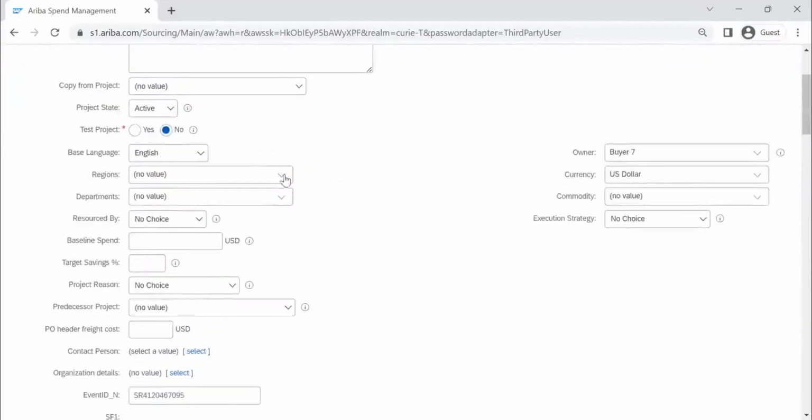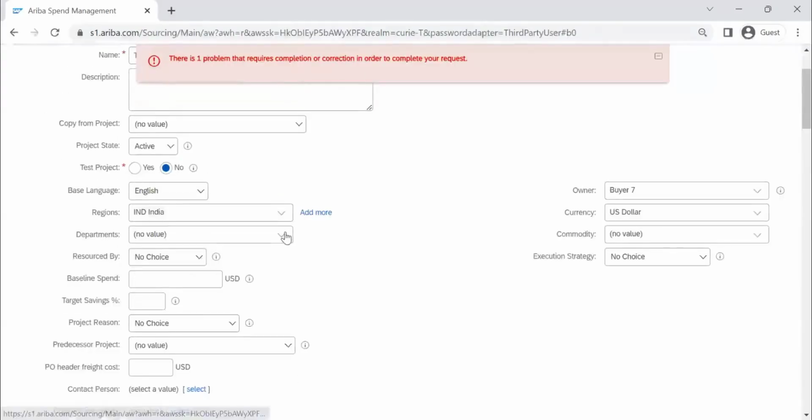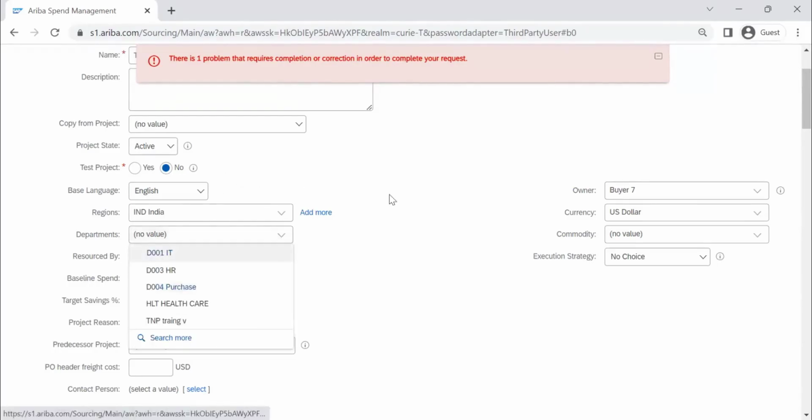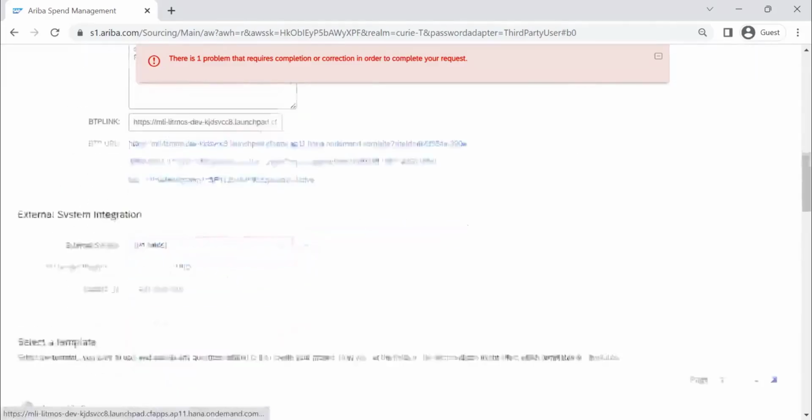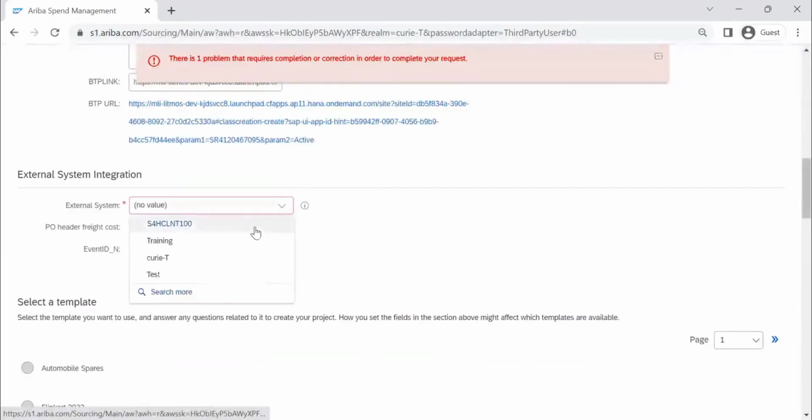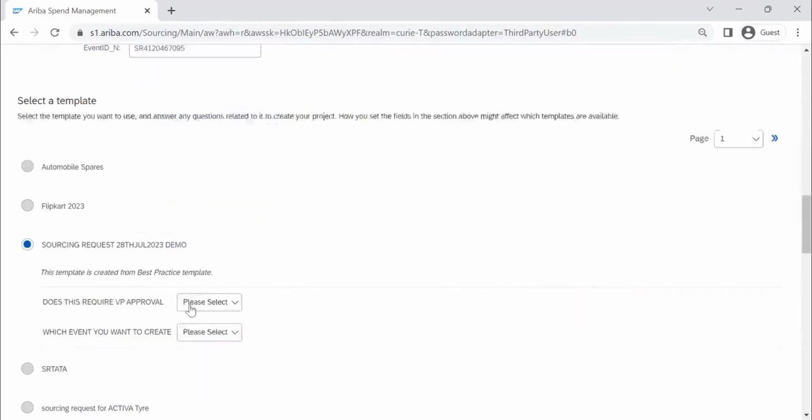I'll be selecting region as India, department as internal resources. General information. Then the questions will come. Now you see that it has changed. Yes.